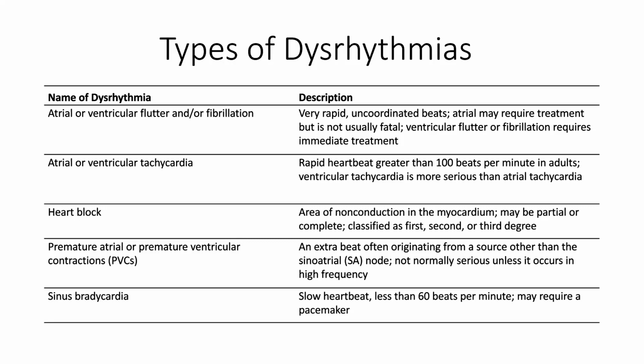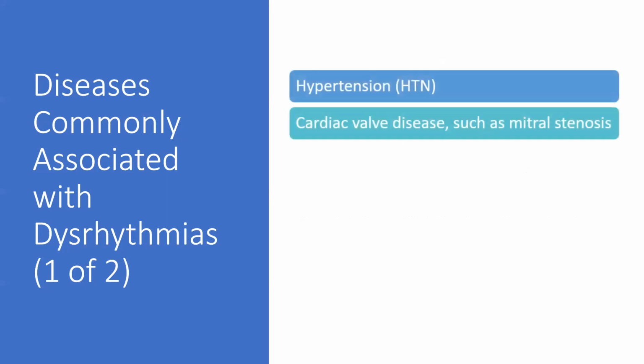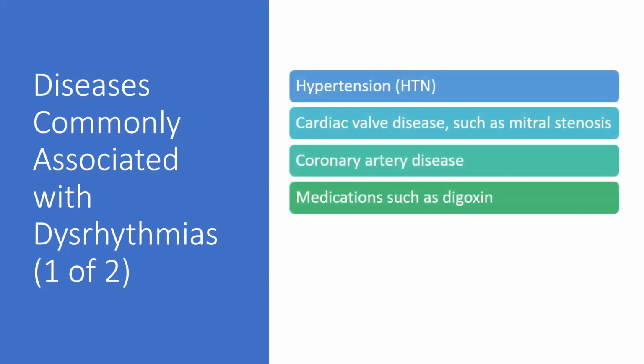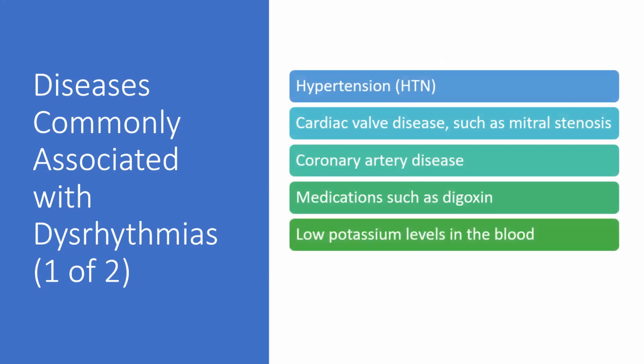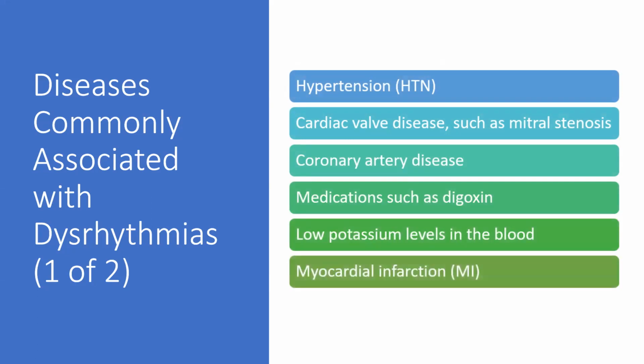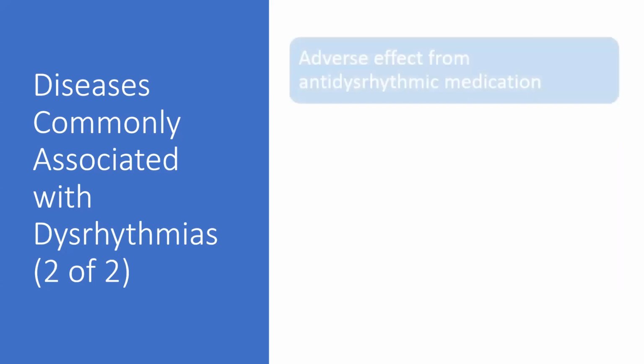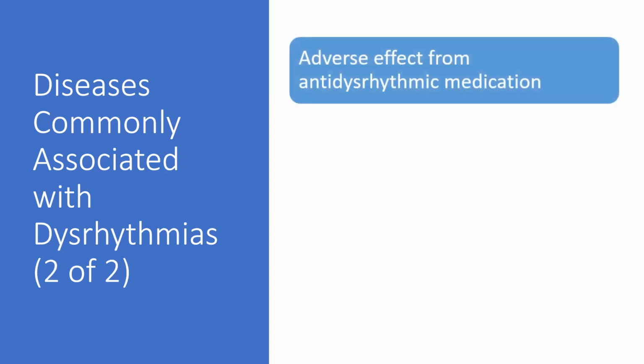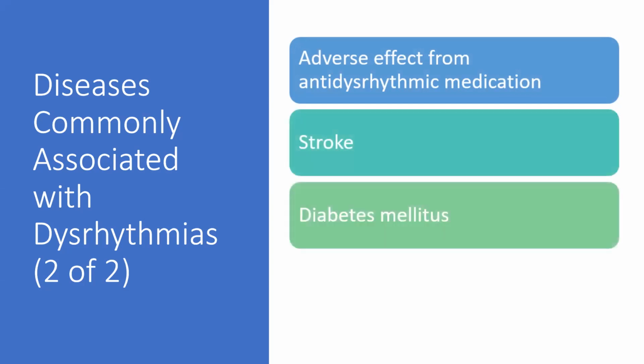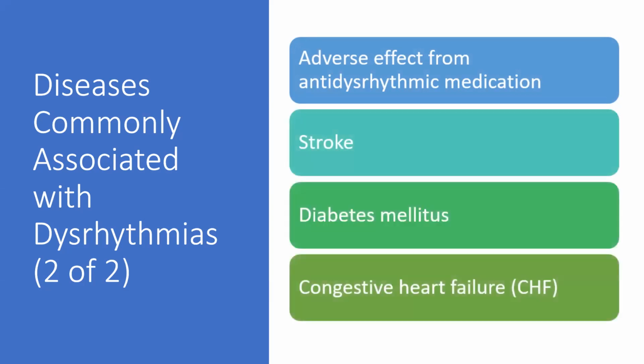Then sinus bradycardia is the slow heartbeat, less than 60 beats per minute, and it may require a pacemaker in that case. What are the diseases commonly associated with the dysrhythmias? Hypertension, cardiac valve disease such as the mitral stenosis, coronary artery disease, medication such as the digoxin, low potassium levels in the blood, and the myocardial infarction. Adverse effects from the antidysrhythmic medications also occur, like the stroke, diabetes mellitus, congestive heart failure. So if a person is having the dysrhythmias, they have more chances of having these things.